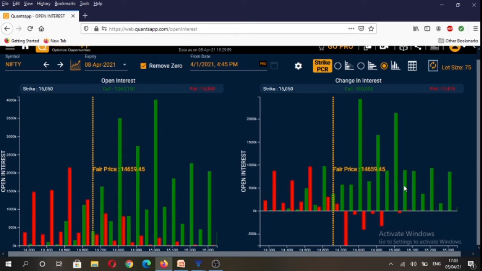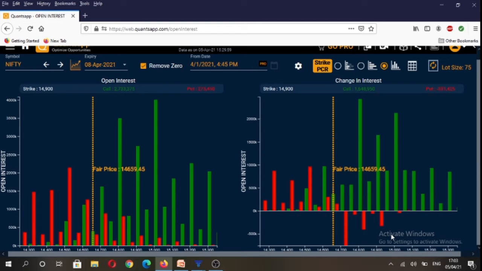And if you were to see what happened intraday, highest amount of calls were written at 15,000 strike, 14,800 strike, and highest amount of puts were written at 14,500 strike, followed by 14,300 strike. And you will also observe 14,850, 14,800, 14,700, 14,750 put strikes saw their open interest reduce, which tells us that put option buyers in these strikes booked their profits, and put writers have booked their losses in these mentioned strikes.